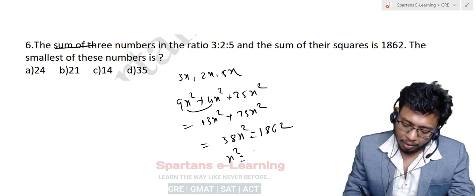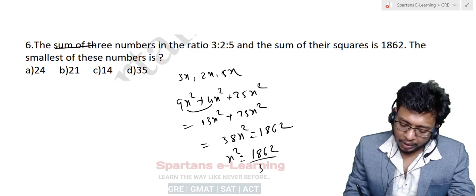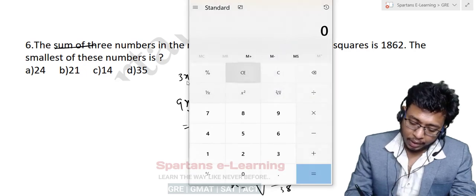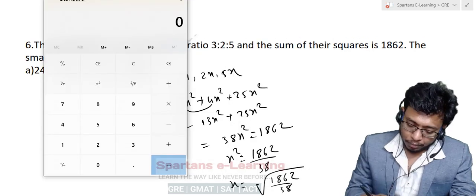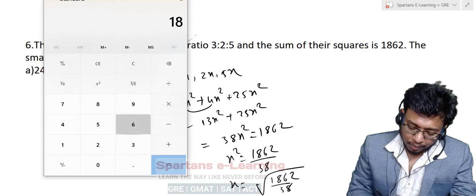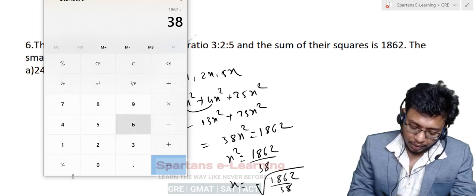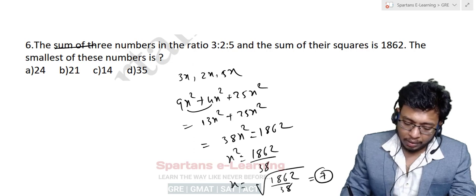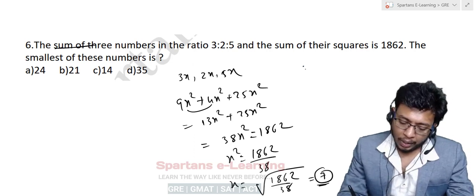So x square will be 1862 by 38. x will be root of 1862 by 38. Use calculator here. 1862 by 38, you're getting 49. Root 49 is nothing but 7. That's it. So your x value is 7.